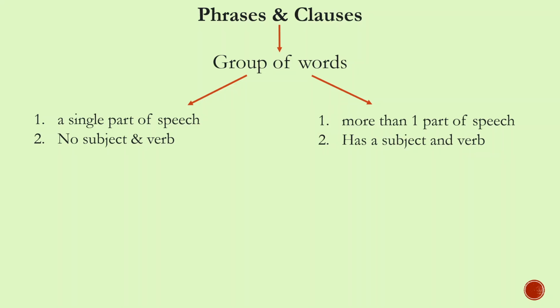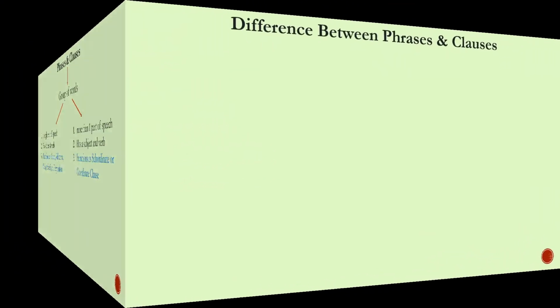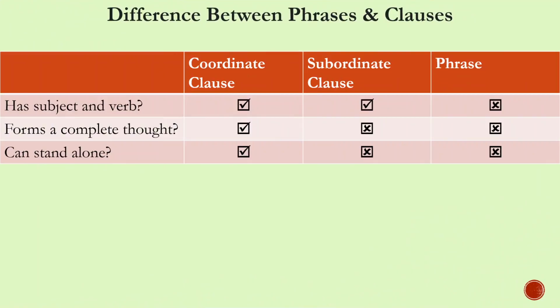Regarding their function, phrases might function as a noun, adjective, verb, adverb, or even as a preposition, but clauses function either as a subordinate or coordinate clause. Let's see the differences in summary in this table. As you can see here, coordinate clauses have a subject and verb, they form a complete thought, and they can stand alone, just like an independent sentence.